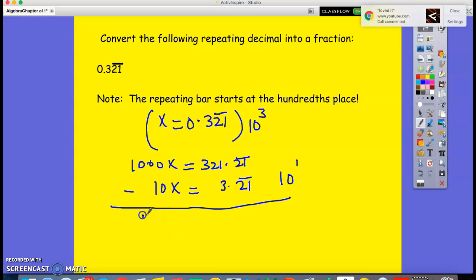So I get 990x equals 318, or x equals 318 over 990. We can simplify this.